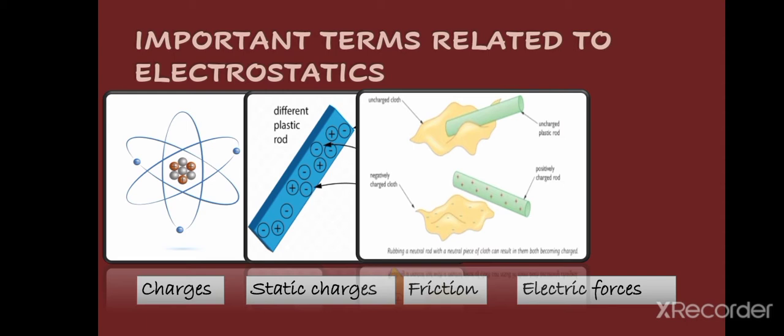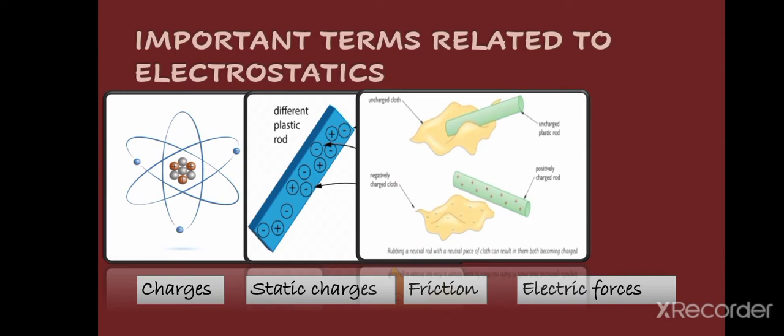That's why here in this example the plastic rod gets positive charge, because electrons from this plastic rod are transferred to the cloth, and the cloth gets excess of negative charge. That's why it is now negatively charged. This is just because of friction, which is rubbing actually.